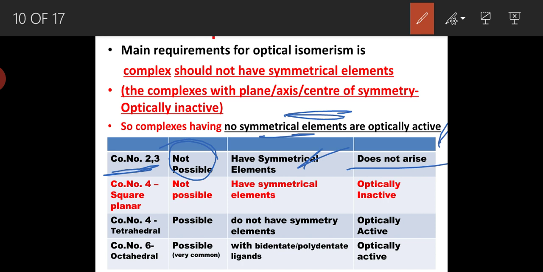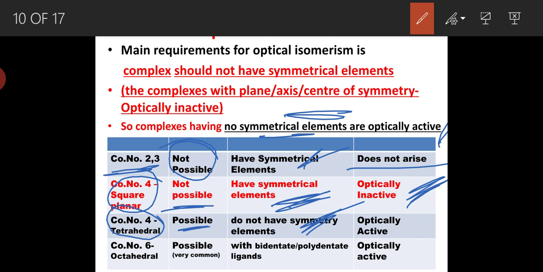And in the case of coordination number 4, that is the square planar complexes, they do not exhibit optical activity because they have symmetrical elements. Square planar complexes have symmetrical elements, so those are considered optically inactive. Whereas coordination number 4 complexes having tetrahedral geometry can exhibit optical activity because they do not have symmetrical elements, and those are considered optically active.